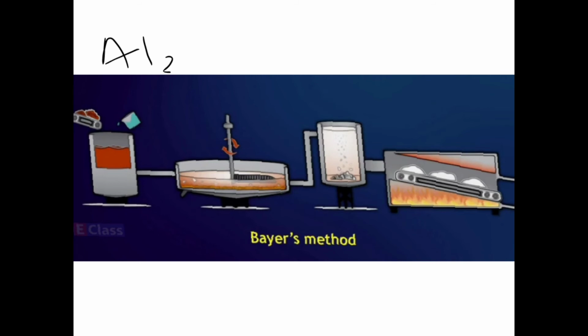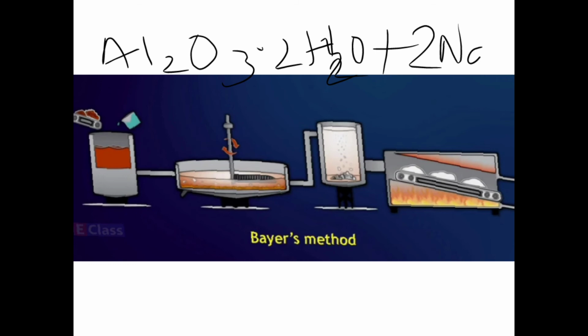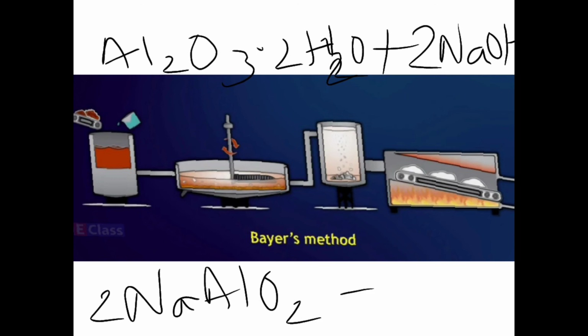You have Al2O3.2H2O plus 2NaOH, which gives 2NaAlO2 plus 3H2O. Now this entire aluminium oxide part will get dissolved, but the impurity will not dissolve.